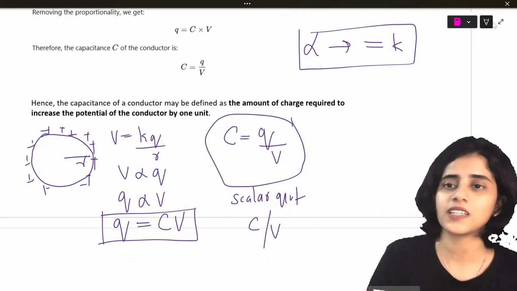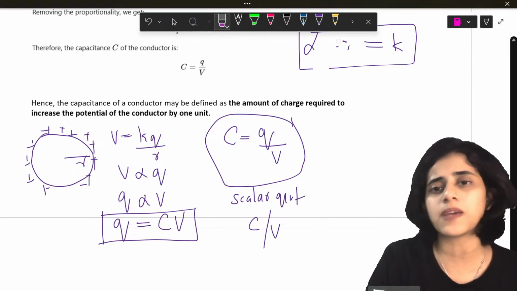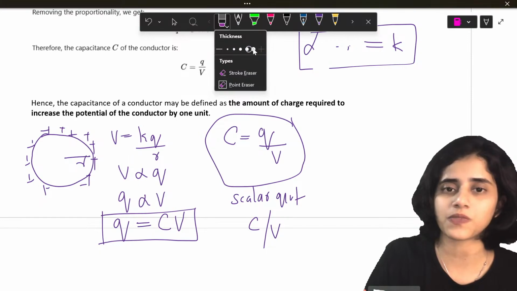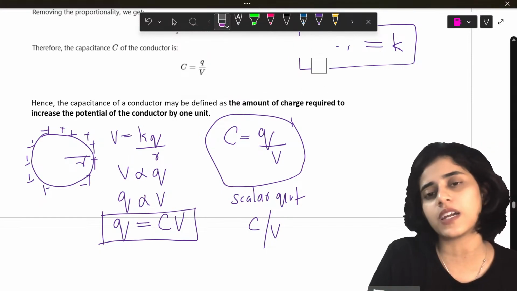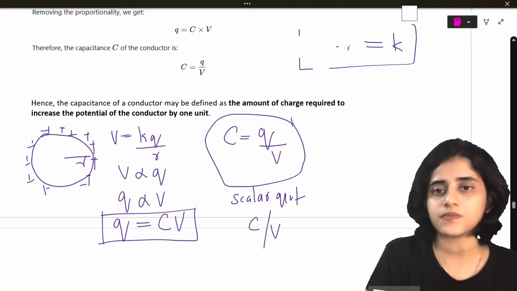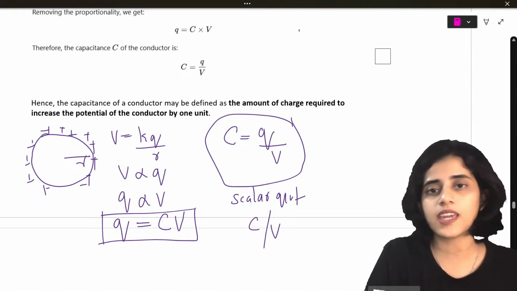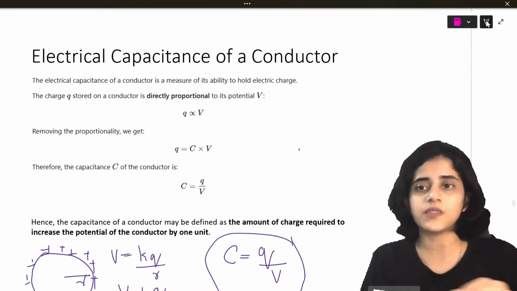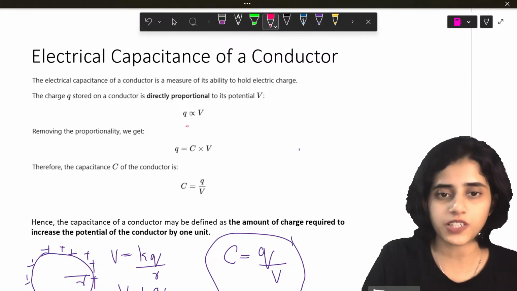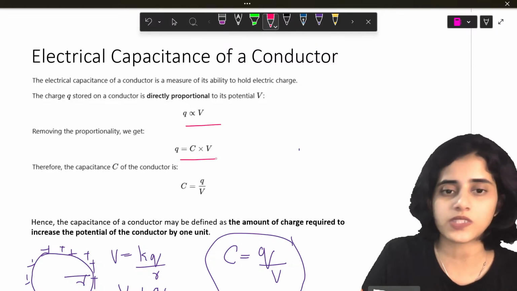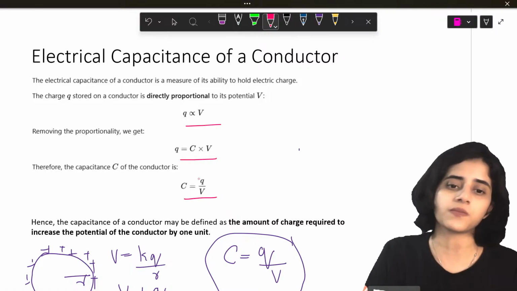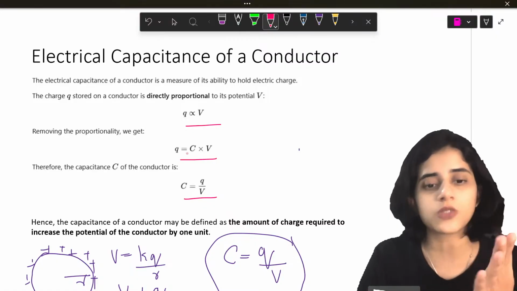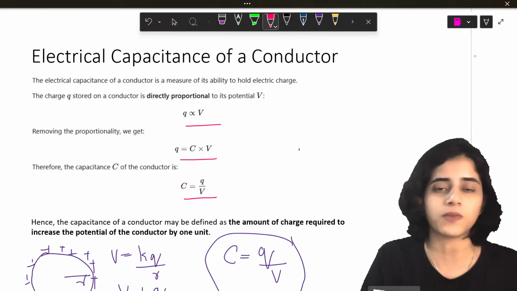Very good. If this much is clear, this is the basics of capacitance. So this is what I have written, and I have typed out the same thing here as well. So Q is proportional to V. So Q is equal to CV. C is equal to Q by V. Now in Q is proportional to V, how did I get it? From V is equal to KQ by R.